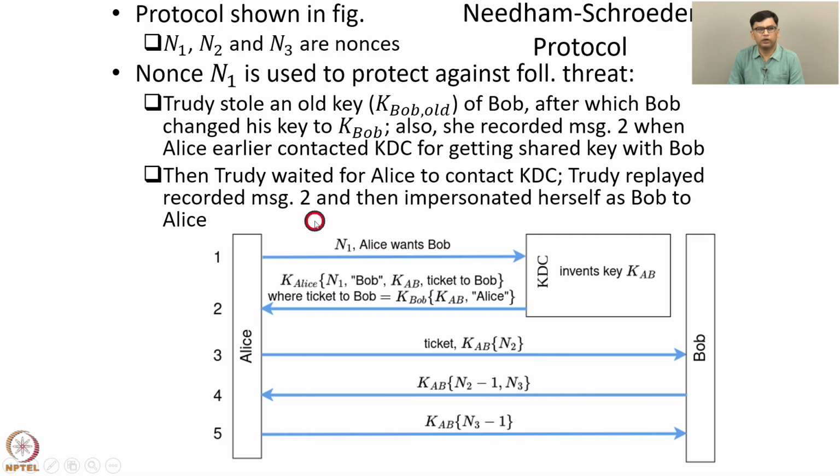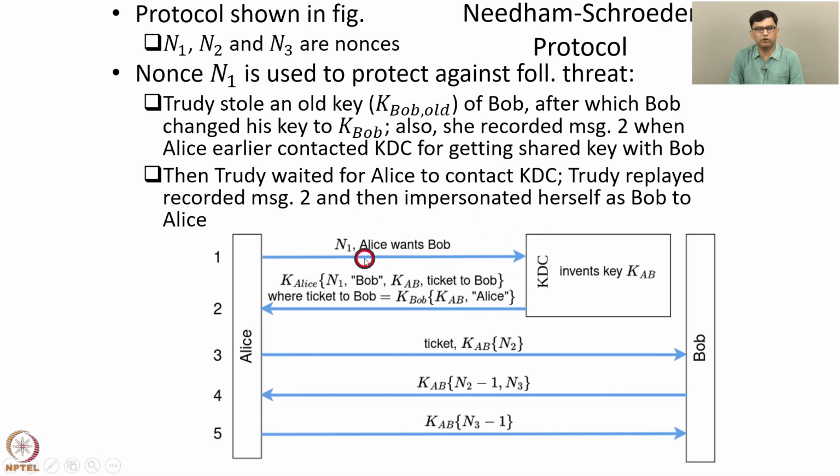Now Trudy waits for Alice to contact the KDC and then replaces the message with the recorded message 2. So Trudy impersonates the KDC's network address and waits for Alice to contact the KDC. So the connection of Alice to the KDC actually goes to Trudy, and then Trudy replaces it with the recorded message 2 and then impersonates herself as Bob to Alice. This is done as follows.